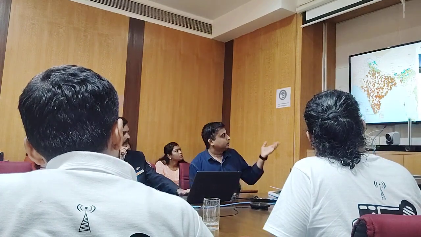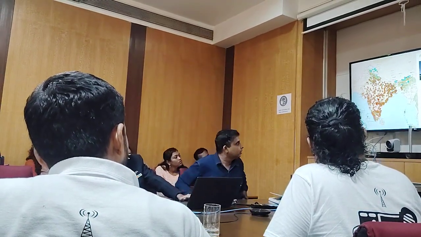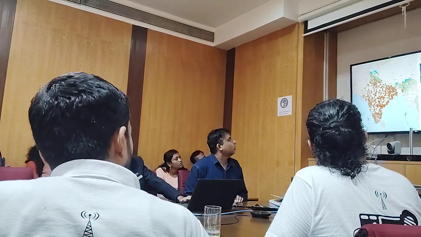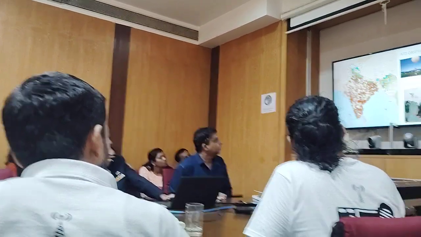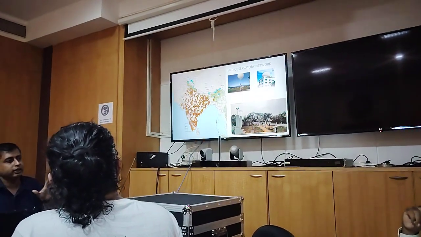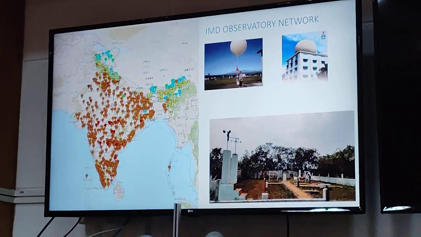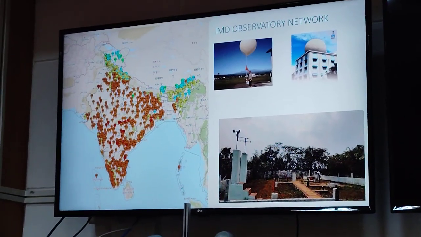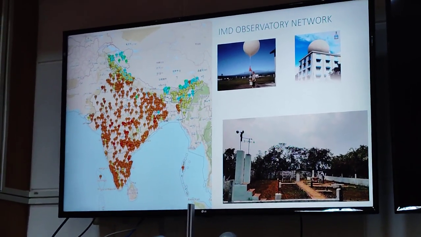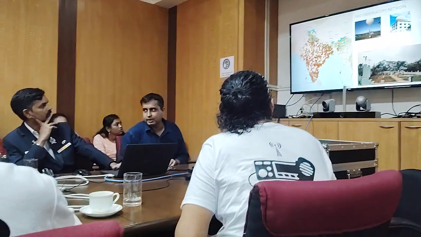Okay, so I will start my presentation. This is our all India observatory network. This is the AWS network, the automatic weather station. What is an automatic weather station? It measures 5 weather parameters: rainfall, wind, temperature, relative humidity, and pressure. In this picture, the orange color indicates a temperature above 35 degrees Celsius.